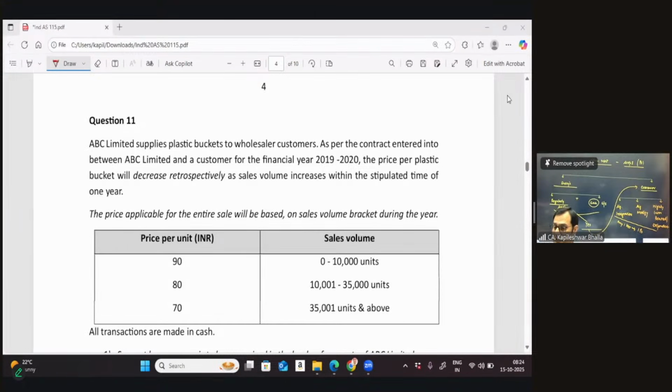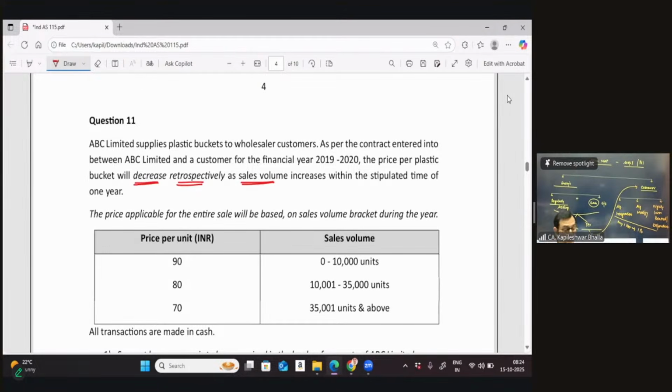As per the contract entered between ABC and a customer for the financial year 1920, the price per plastic bucket will decrease retrospectively as the sales volume increases. As the customer is going to buy more buckets, we're going to reduce the price of the buckets, and we're going to reduce the price, it says, on a retrospective basis, which means the price of all the earlier old buckets sold will also go down.